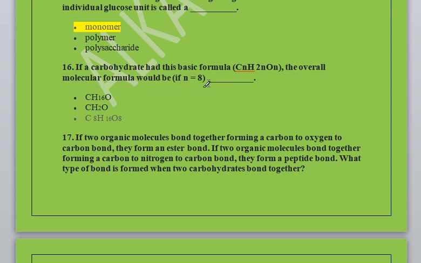If a carbohydrate has the basic formula CnH2nOn, the overall molecular formula would be, if n is equal to 8, this is very simple, we just have to put 8 in place of n. The options given are: CH16O, CH2O, and C8H16O8. So the third one is correct.